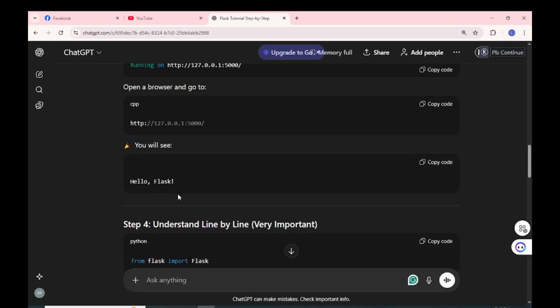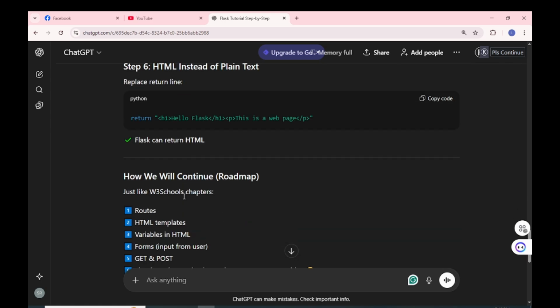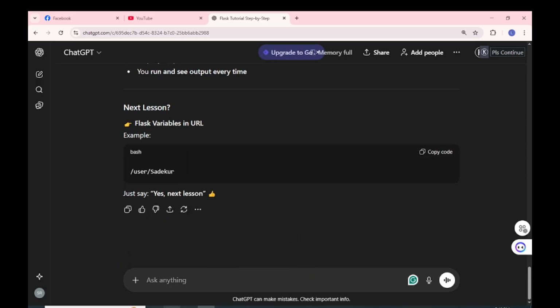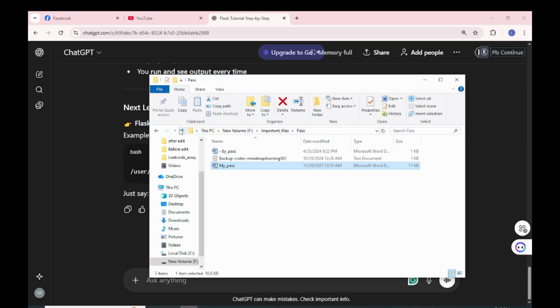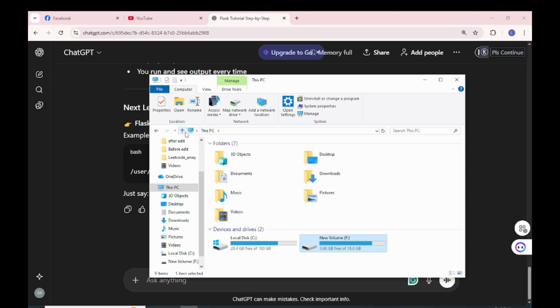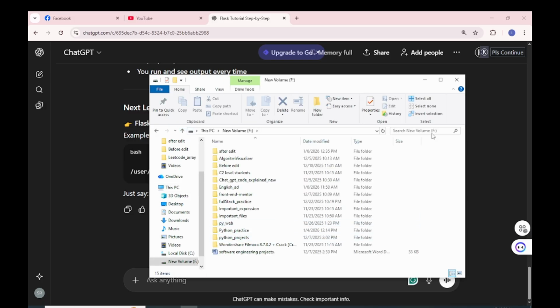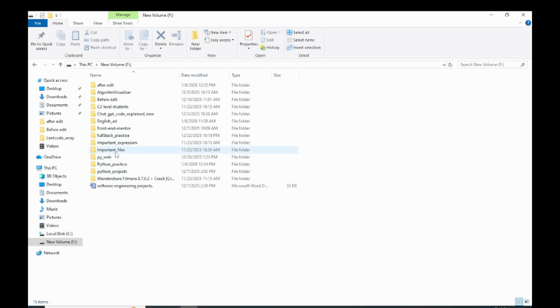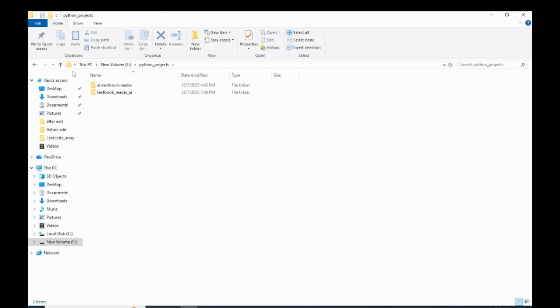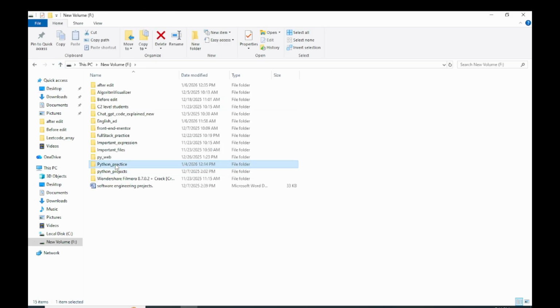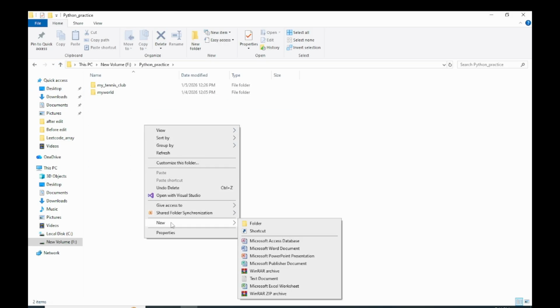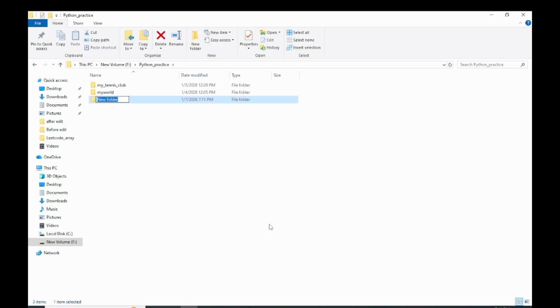Anyway, so what I'm going to do here is make a folder. I have a folder in my Python practice. So here I will do Flask, right?